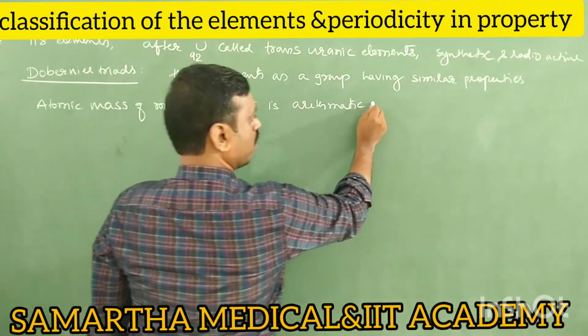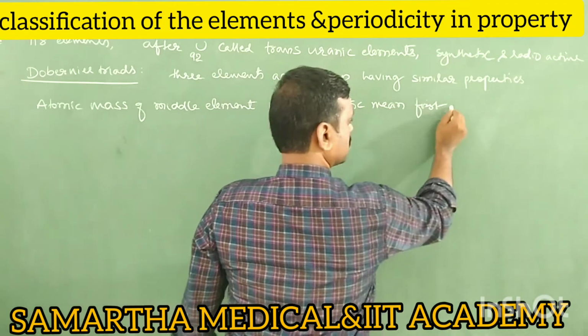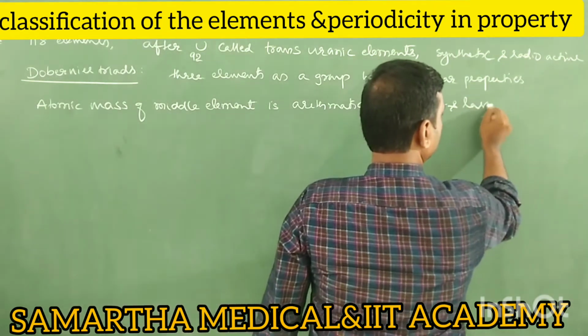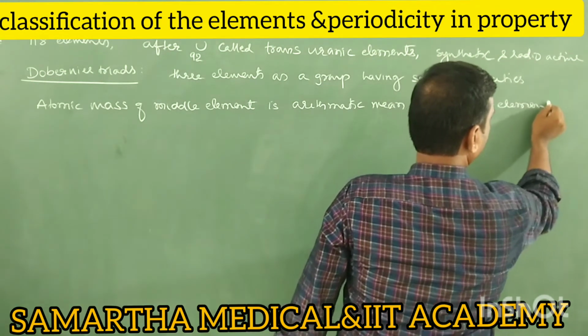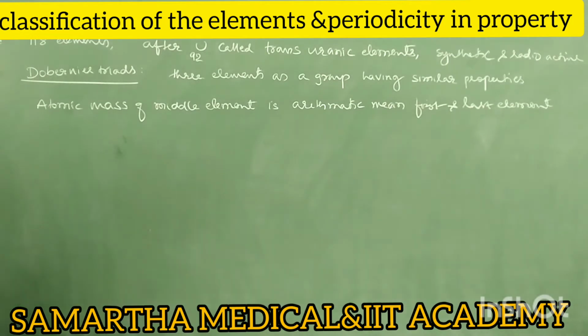The arithmetic mean of the first and last element. So therefore the atomic mass of the middle element is the arithmetic mean of the first and last element.